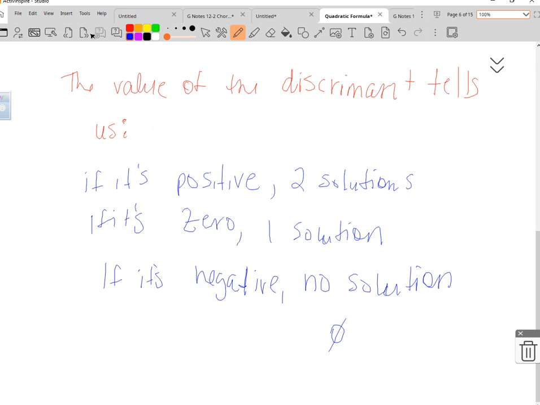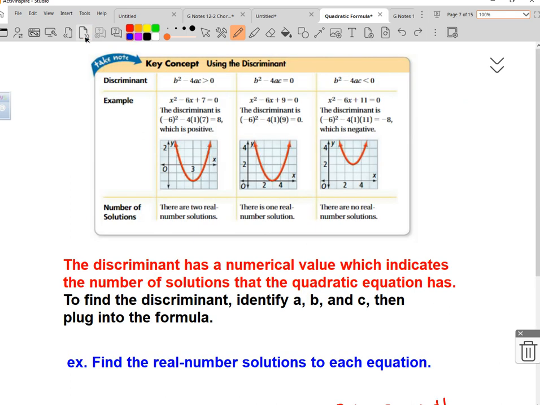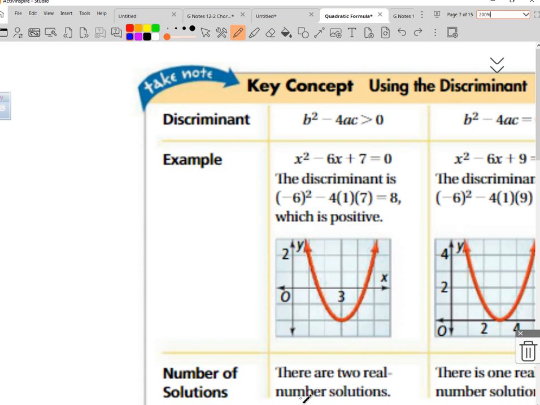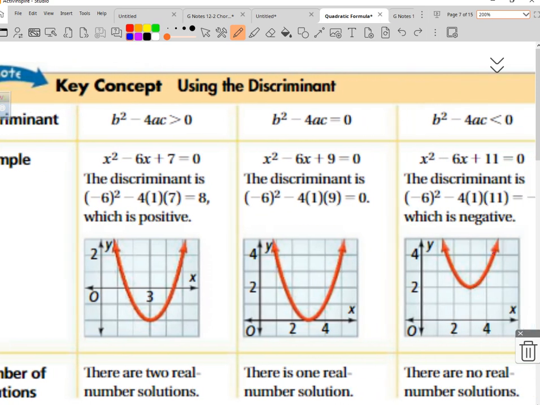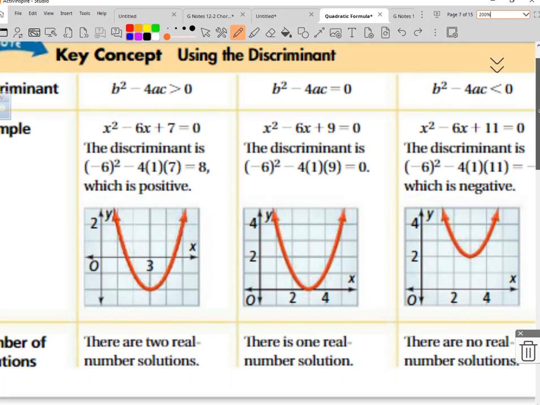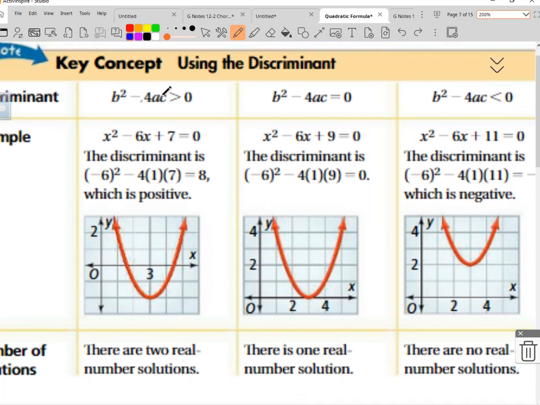Let me do an example. We're not going to write this, but this is the discriminant. It's saying it's greater than 0, which means it's positive. So we know we're going to have a parabola that crosses the x-axis in 2 spots.